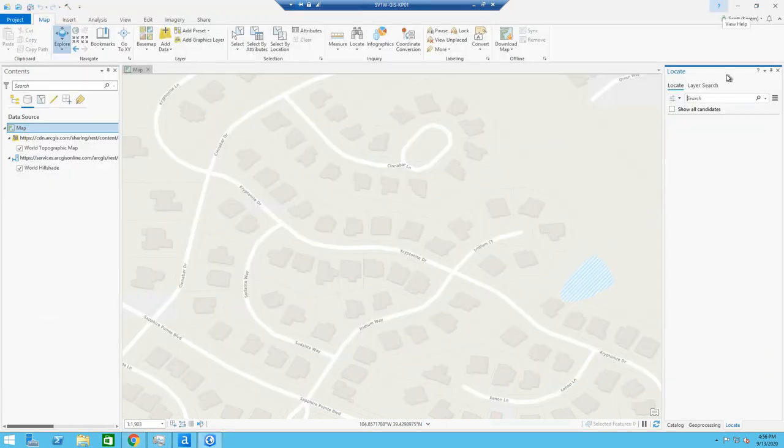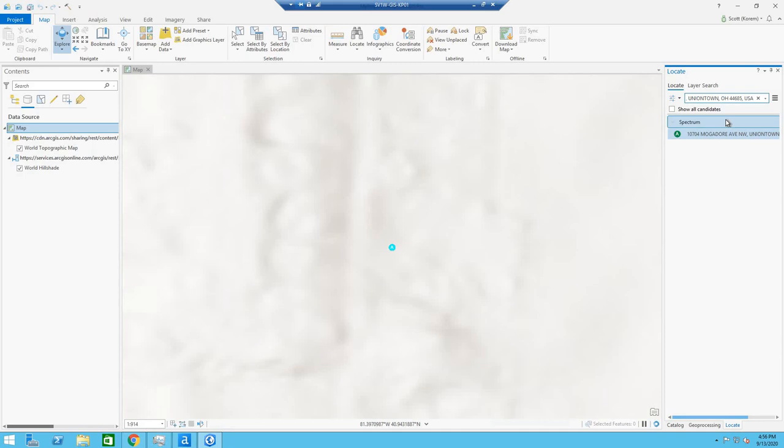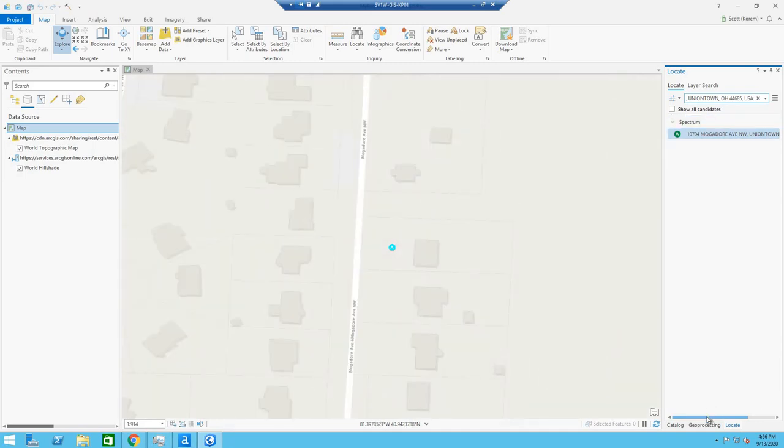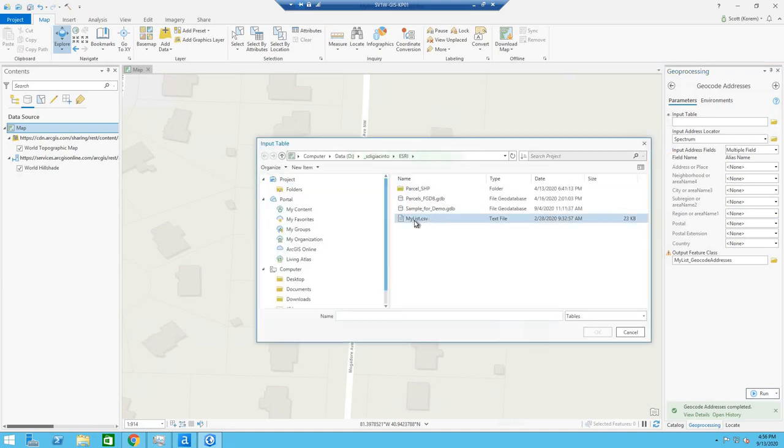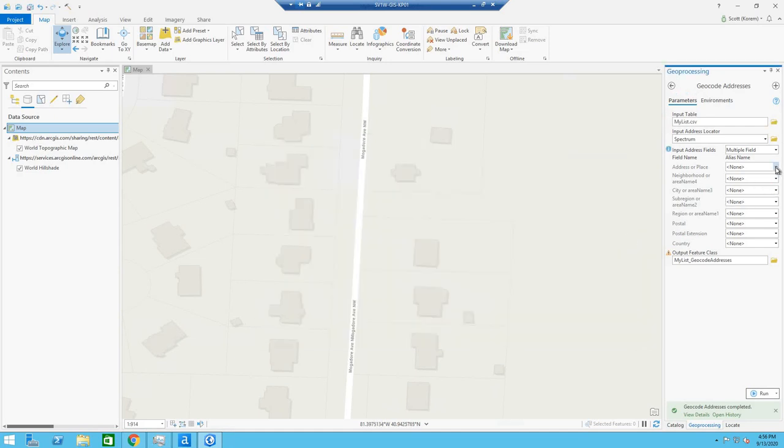Now we can do the same thing with ArcGIS Pro. With ArcGIS Pro, we can go ahead and again locate a certain address. And you'll see just like before, it'll go ahead and give us the type ahead. And similarly, we can go ahead and geocode an entire table. And again, we'll choose a CSV file, selecting the right fields.